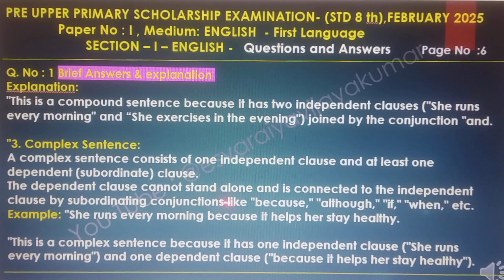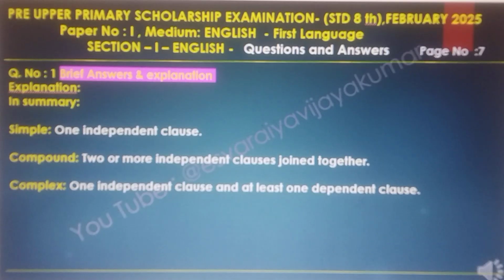The dependent clause cannot stand alone and is connected to the independent clause by subordinate conjunctions like because, although, if, when, etc. For example: she runs every morning because it helps her stay healthy. This is a complex sentence because it has one independent clause, she runs every morning, and one dependent clause, because it helps her stay healthy. In summary, simple has one independent clause. Compound means two or more independent clauses joined together. Complex has one independent clause and at least one dependent clause.